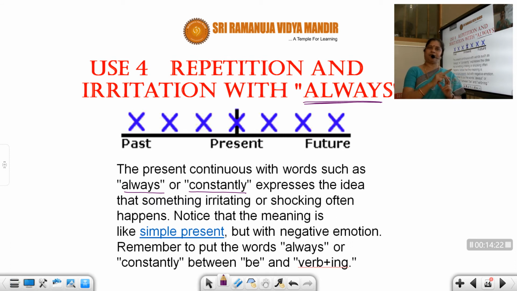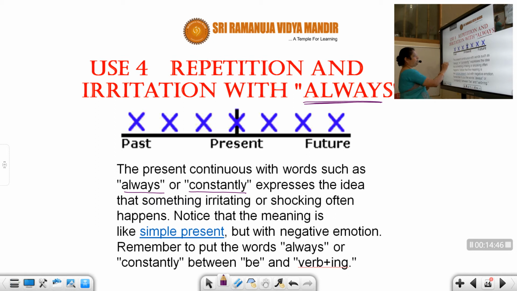So you can use these kind of words for present continuous as well as present simple. But remember, when you're using it for present continuous, it is going to be expressed in a negative form, not structured in a negative form. Remember students, structured in a negative form means you are going to use "not" over there. But here, without using "not", the meaning will come in negative. I will explain you in the examples.